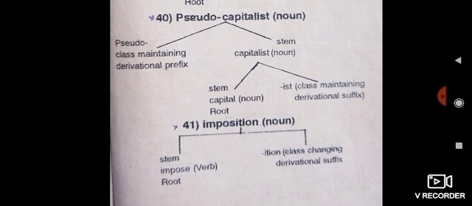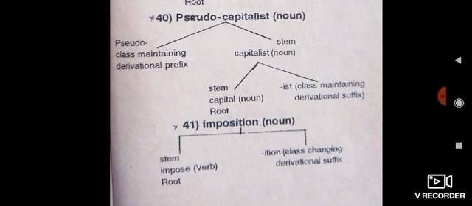Then example number 41, imposition. Imposition is a noun. This word is divided into two parts. These are impose and ition. Impose is a verb.